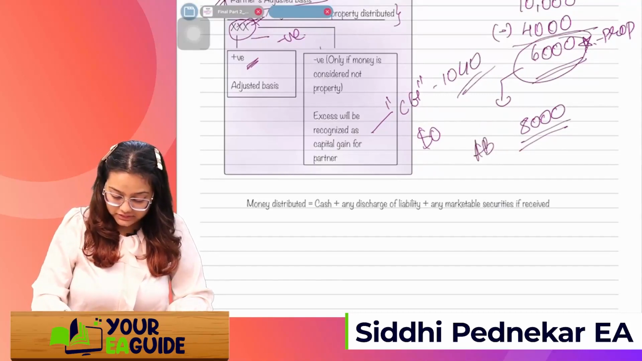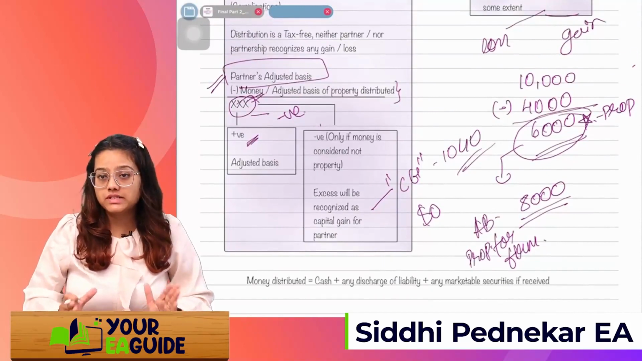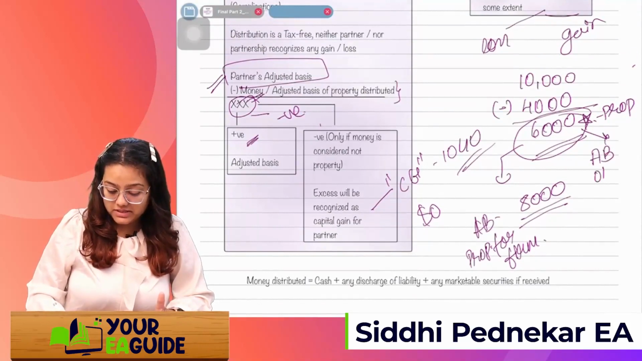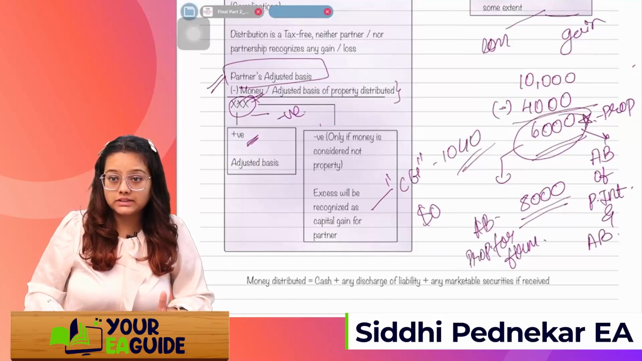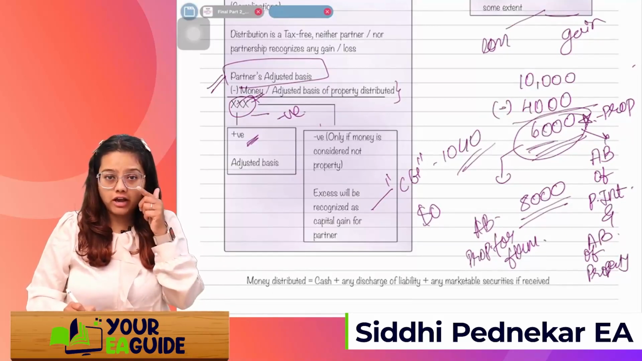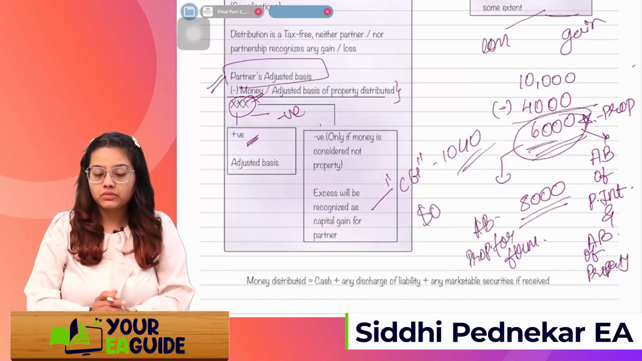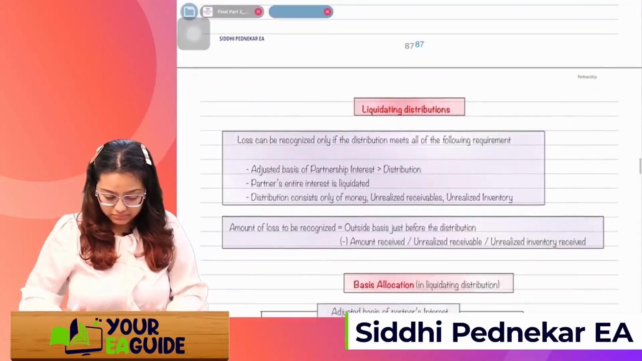Adjusted basis of property for the firm, we'll compare it with 8,000. Whichever is lower will be the adjusted basis of partnership interest, and also I will consider it as the adjusted basis of property. Will I recognize any gain? No, because it's not a negative figure. If it would have been negative, then only I'd recognize it as a gain in my books. Got it? So this was about the current distribution which we have talked about so far.